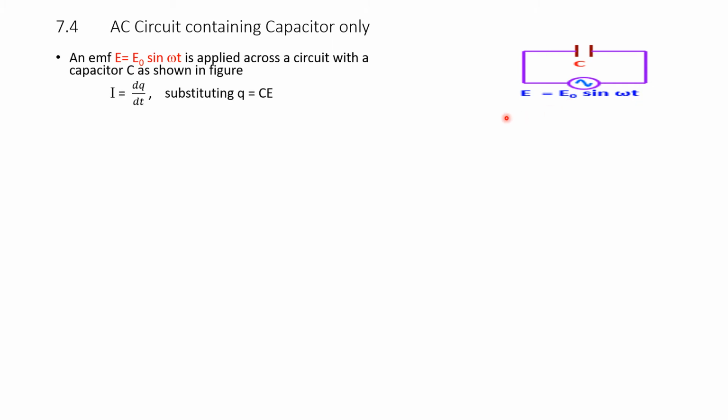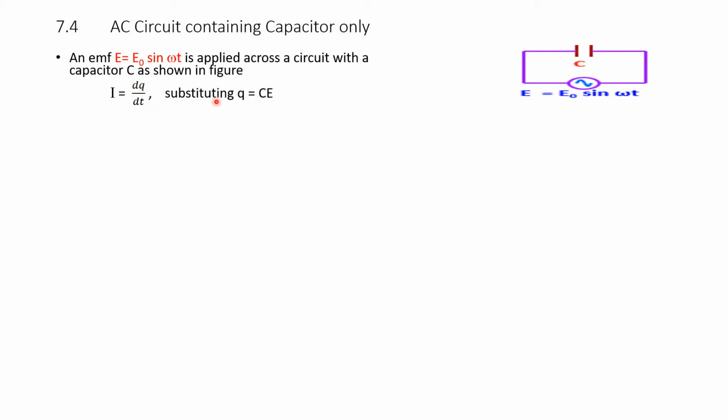Here we take I is equal to dq by dt again, and here we substitute Q equal to C into E. Q is the charge, I is the current, and dq by dt is the change of charge with respect to time.